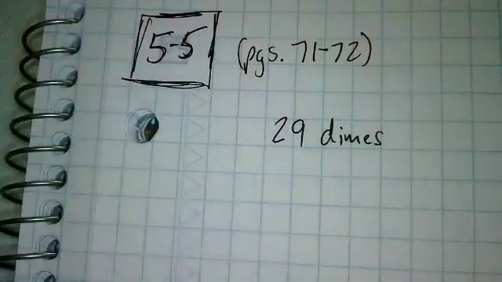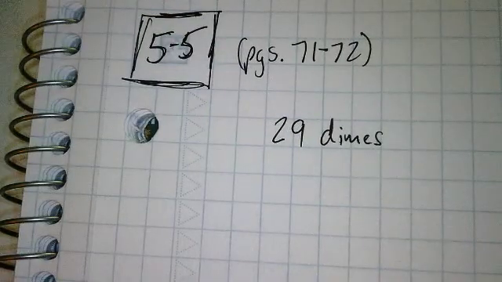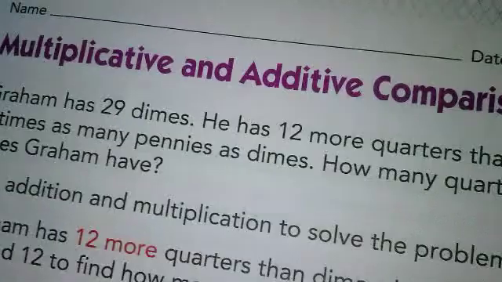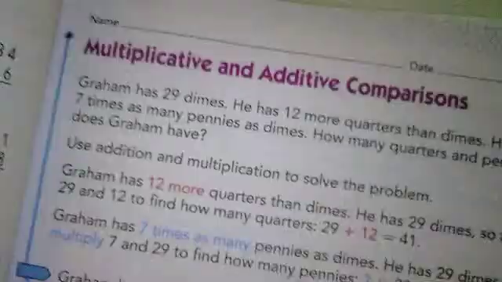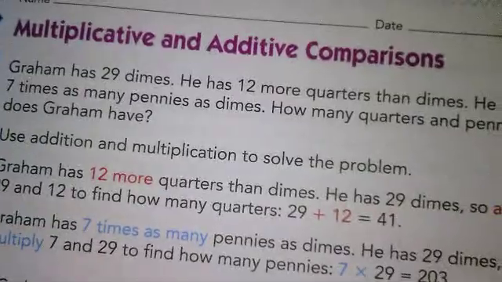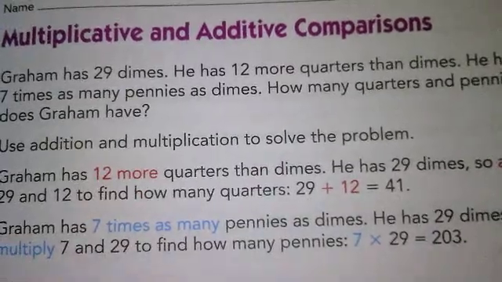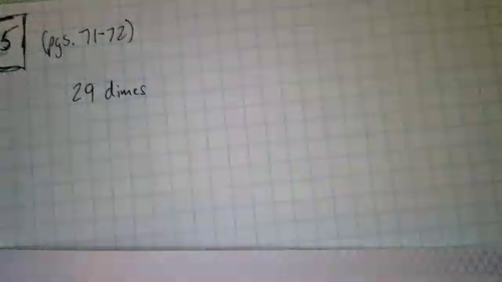So we're going to start, of course, by looking in our book today. Sometimes we don't need to look in our book beforehand, but this time we do because we're going to look at this problem it gives us. It says Graham has 29 dimes. Okay? So I went ahead and just wrote 29 dimes. Get my information there right now.